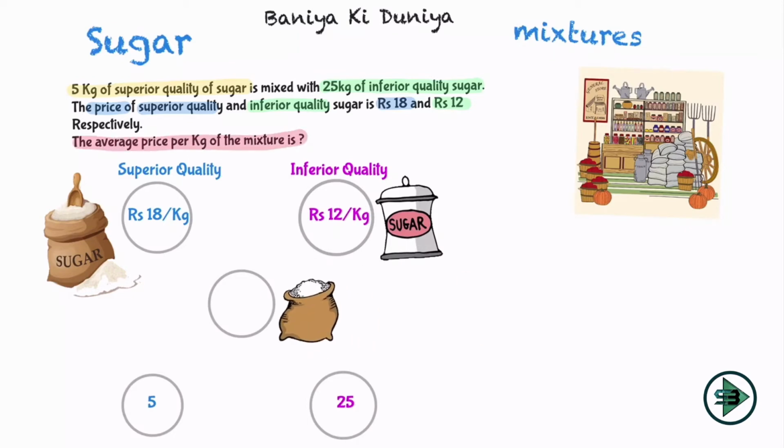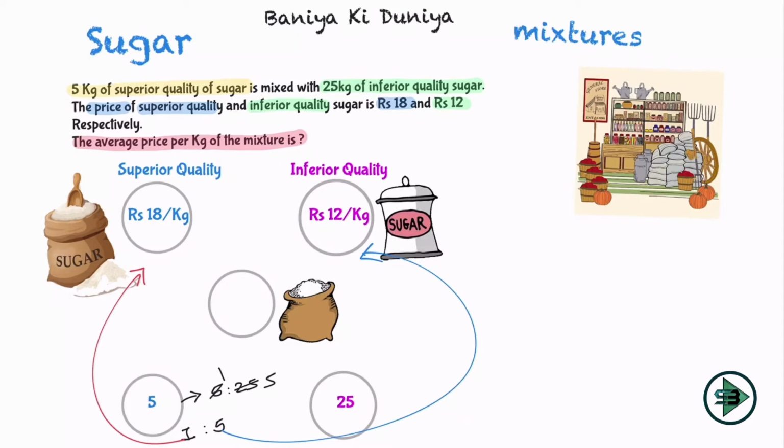Now the average price of the mixture. So what is the mixture? I have the mixture in the ratio of 1 is to 5, 5 is to 25. So I'll take 1 kg of the rupees 18 superior quality sugar, which will cost me rupees 18, and 5 kg of the rupees 12 sugar, which will be costing 60. 60 plus 18, I am paying 78 for 6 kg.